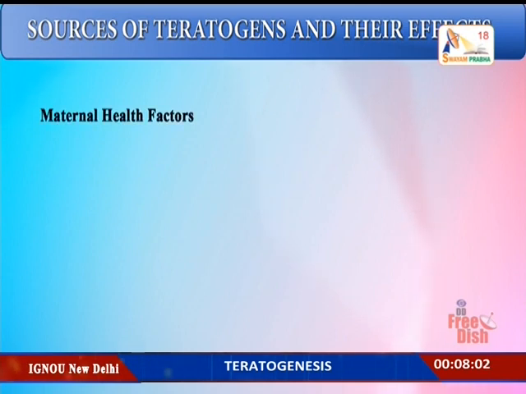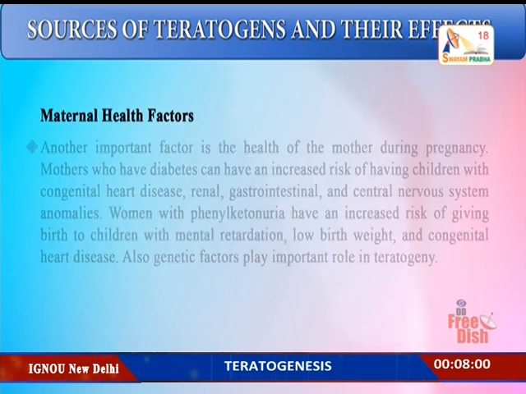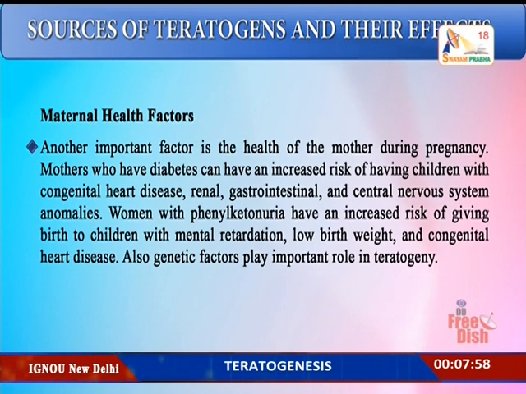Maternal health factors also play an important role. Mothers who have diabetes can have an increased risk of children with congenital heart disease, renal, gastrointestinal and central nervous system anomalies. Women with phenylketonuria, which is a biochemical and hormone disorder, can have an increased risk of giving birth to children with mental retardation, low birth weight, and congenital heart disease. Therefore, genetic factors play a very important role in teratogeny.